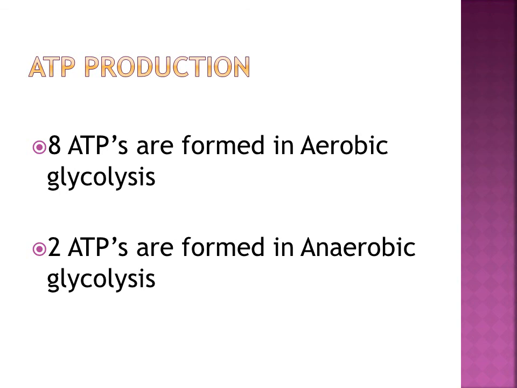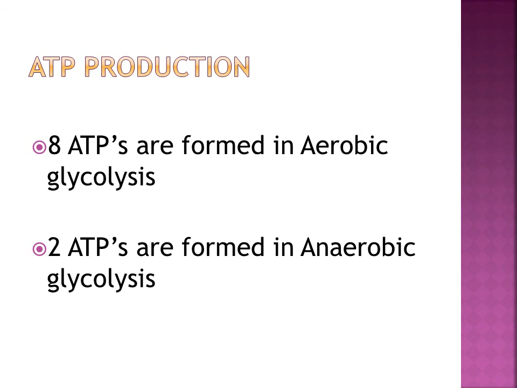How? NADH formed is reoxidized by lactate dehydrogenase for conversion of pyruvate to lactate, so no ATPs from NADH, no 3 ATPs there. Only 4 ATPs are formed in the steps, and 2 ATPs are utilized. 4 minus 2 is equal to 2 ATPs. So net gain is 2 ATPs.